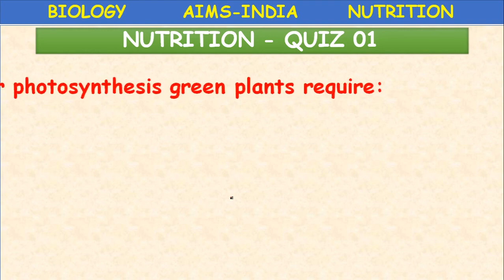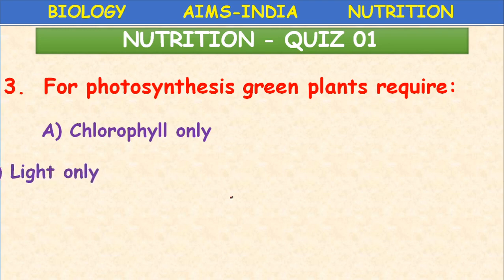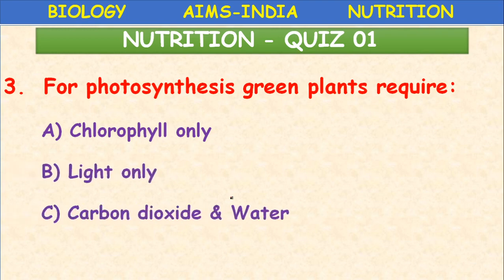Next, for photosynthesis, green plants require chlorophyll, light, carbon dioxide, and water, all the above. So for photosynthesis, what are the requirements? All the above. Equation you have to remember: 6CO2 plus 12H2O gives rise to C6H12O6 plus 6O2 plus 6H2O. Okay.